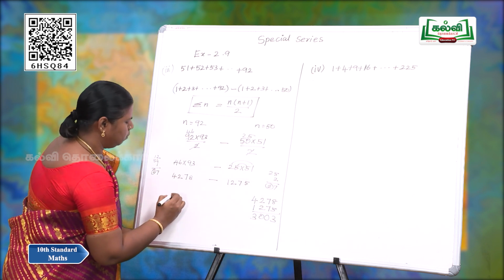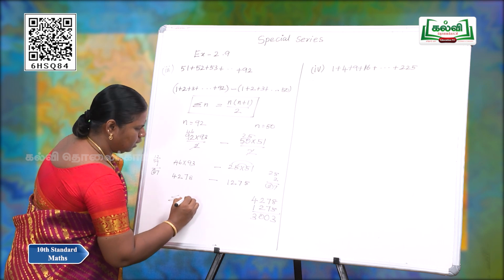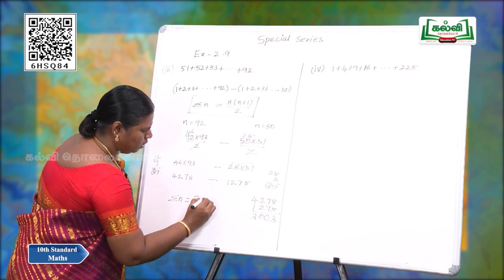So the solution will be summation n is equal to 3003.